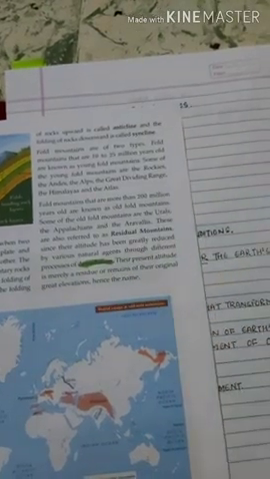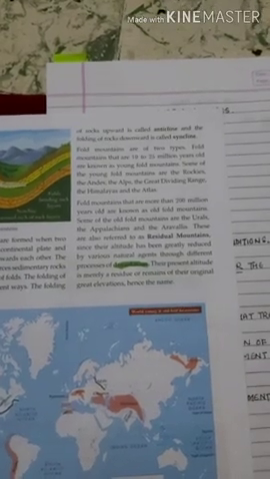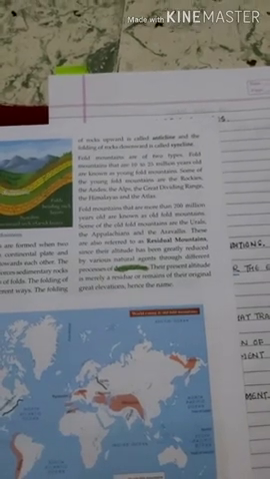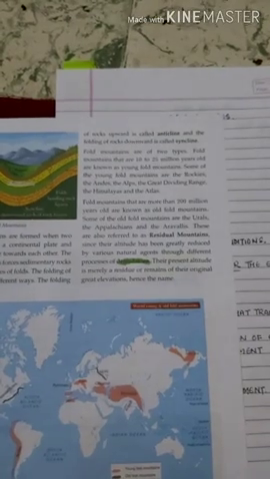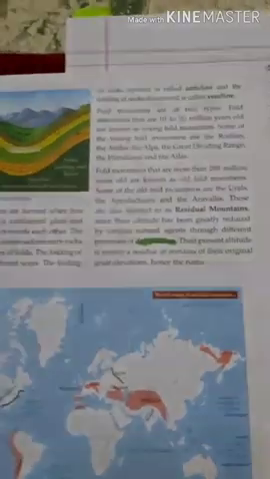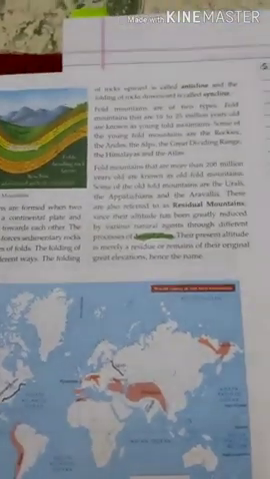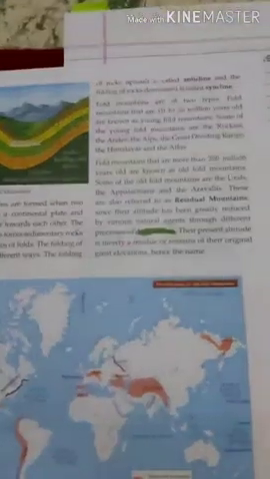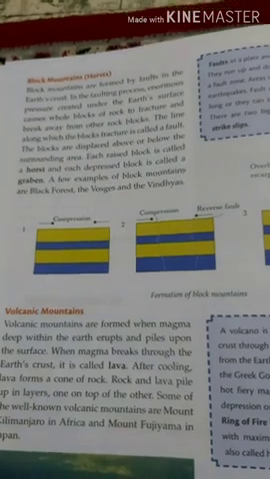Since their altitude has been greatly reduced by various natural agents through different processes of denudation, their present altitude is merely a residue or remains of their original great elevation, hence the name. It means that because of various natural agents their height has been reduced.